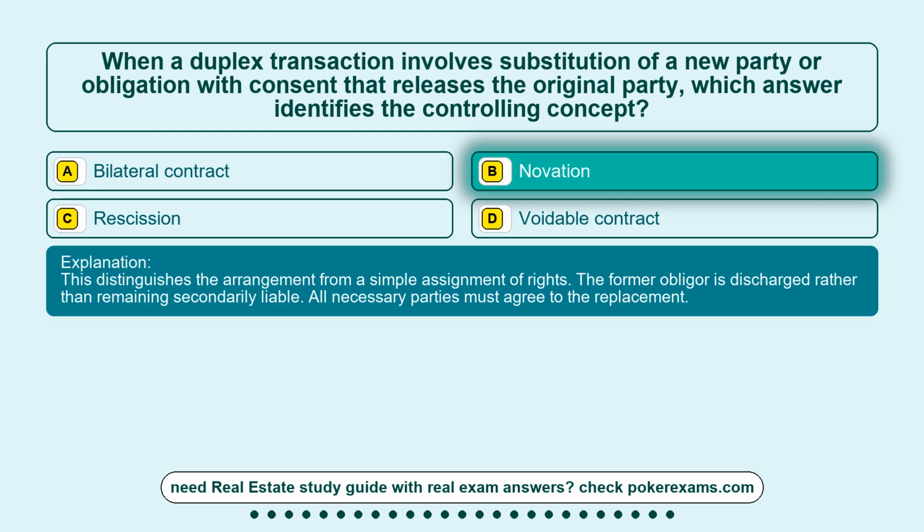This distinguishes the arrangement from a simple assignment of rights. The former obligor is discharged rather than remaining secondarily liable. All necessary parties must agree to the replacement.